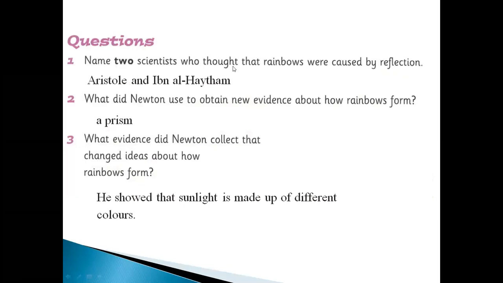Name two scientists who thought that rainbows were caused by reflection. Ibn al-Haytham and Aristotle. Why did Newton use a prism? Newton, Isaac Newton, he just used a prism. What evidence did Newton collect that changed ideas about how rainbows form? He showed that sunlight is made up of different colors. Yes, he used a prism, and then he said the sunlight is made up of different colors.